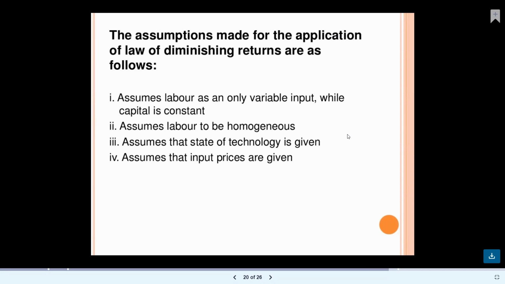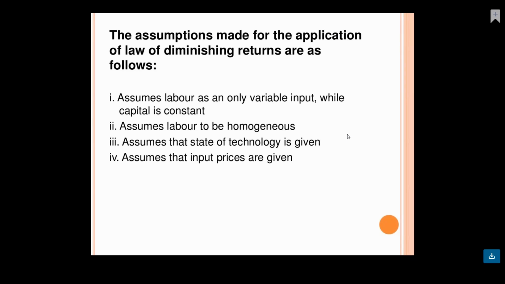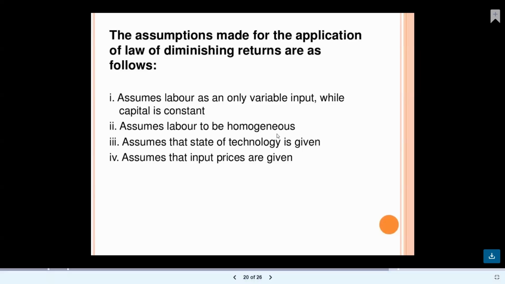Homogeneous means similar: each and every labor works with the same skill and the same performance. It assumes that the state of technology is given; we never change the technology. And we also assume that input prices are given. At a given price, we apply this production function, the law of diminishing returns.